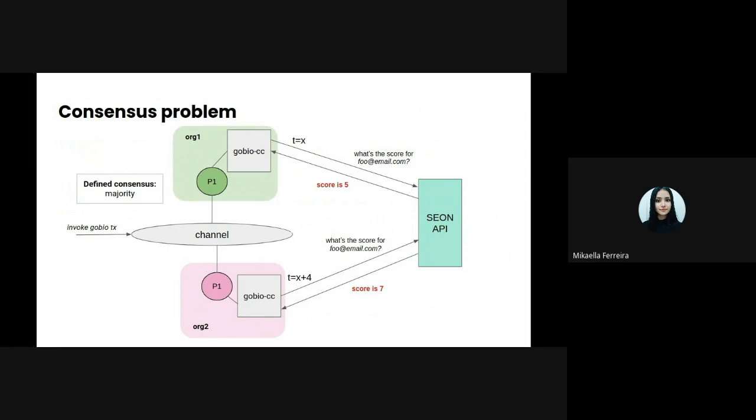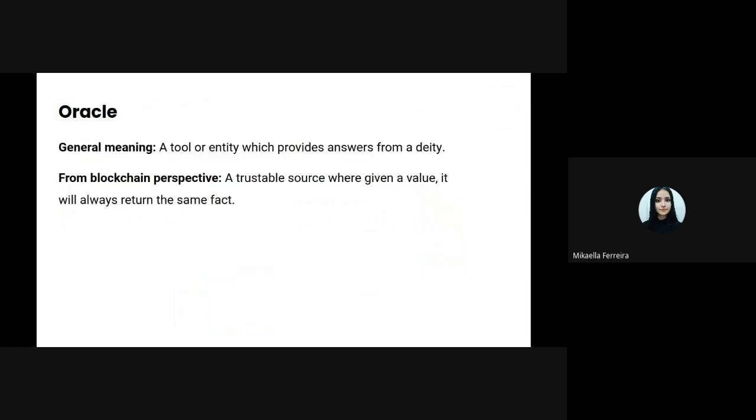So the endorsement policy is not fulfilled since the orgs don't agree with the result. So when we have to query external data, it's not possible to guarantee that the result will be the same for all orgs.